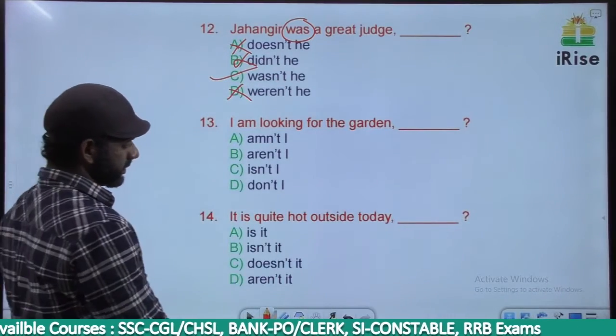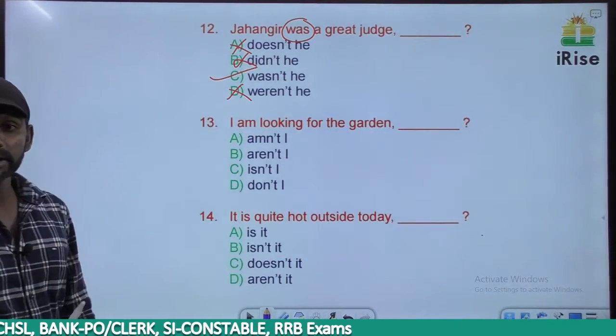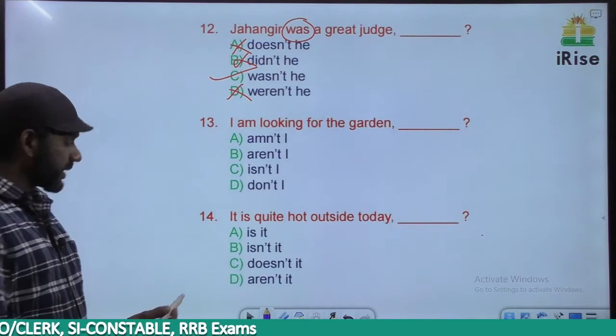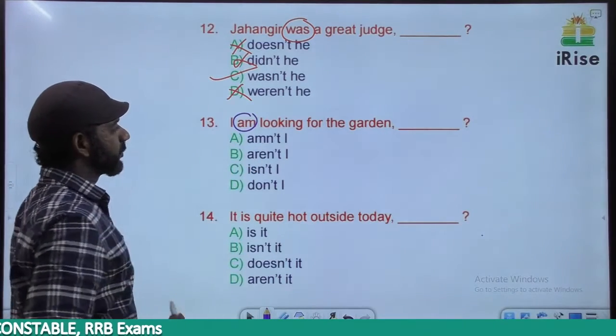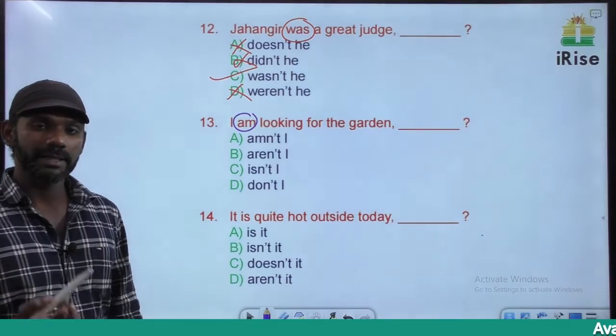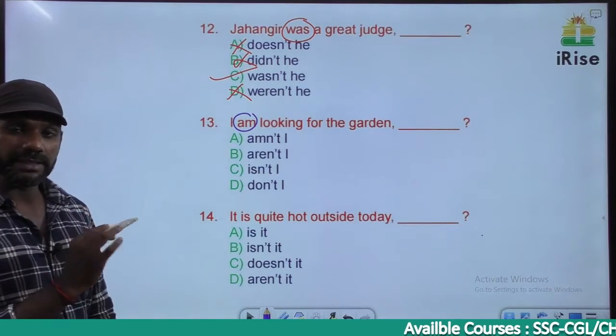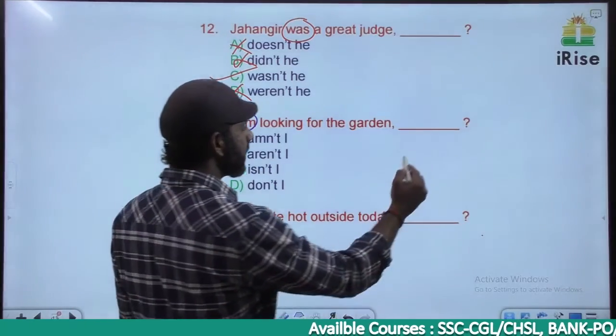The next. I am looking for the garden. The auxiliary verb in this sentence is am. So the tag must be framed with am or not. Now the auxiliary verb is am. There's no negative term in the sentence. In the tag there must be a negative term.